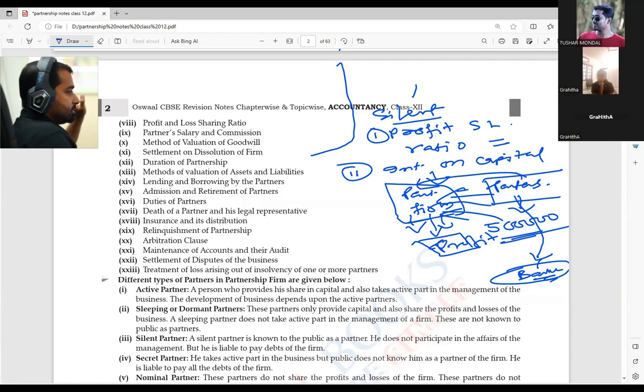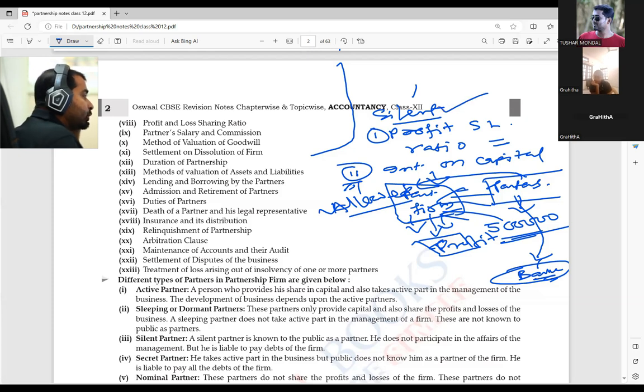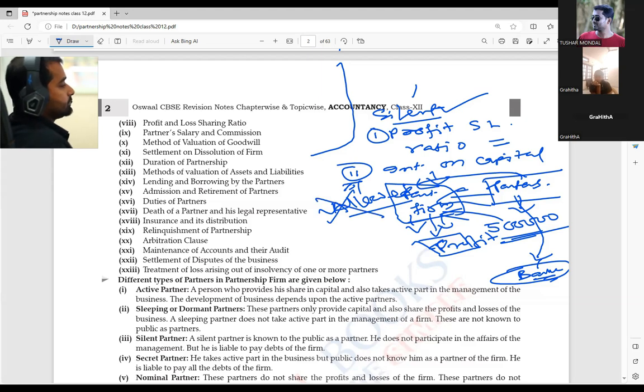So in this condition a contradiction will arise. Now the main thing: if you made the partnership deed and allowed interest on capital in it, then it is okay. But if you did not make the partnership deed, that is, the partnership deed is silent, you cannot allow any interest on capital.